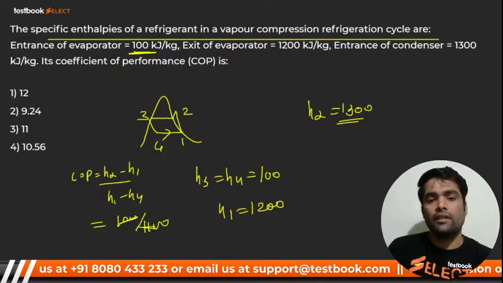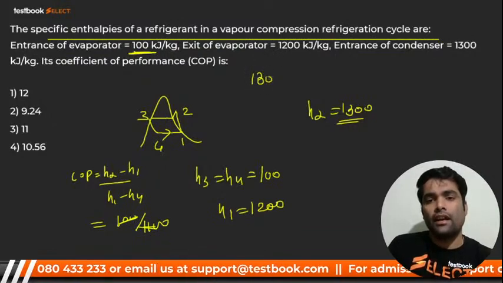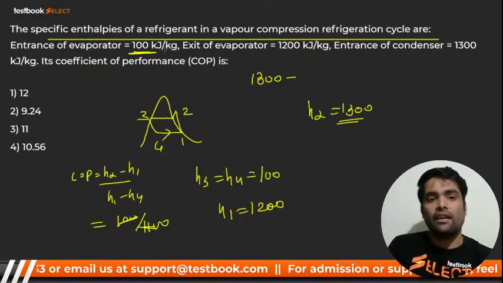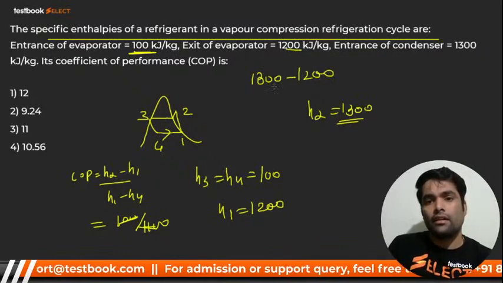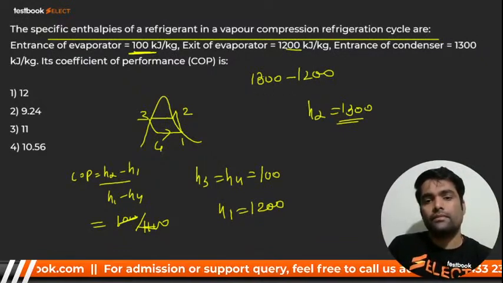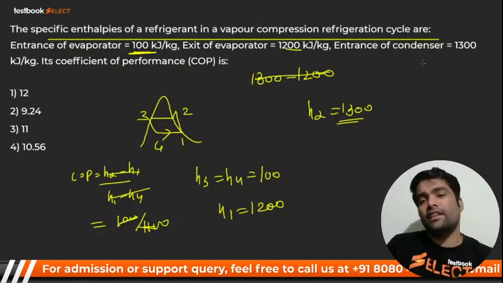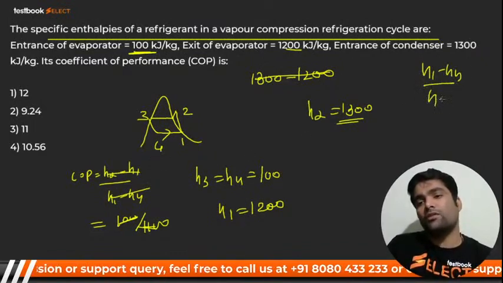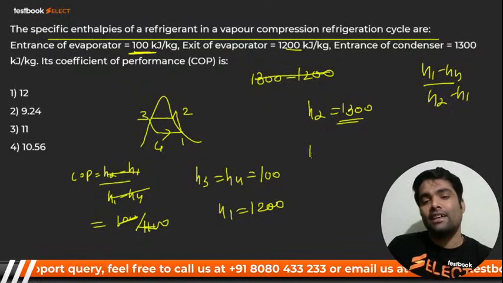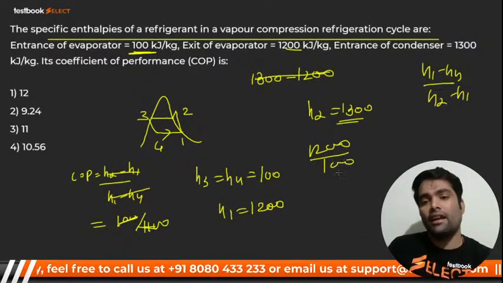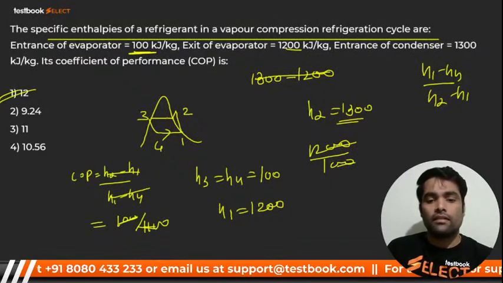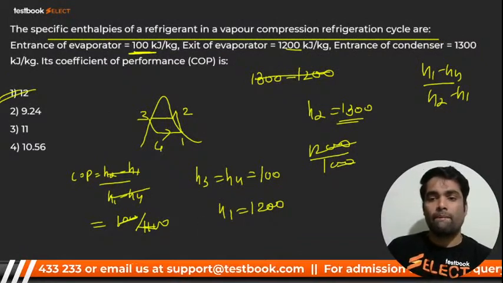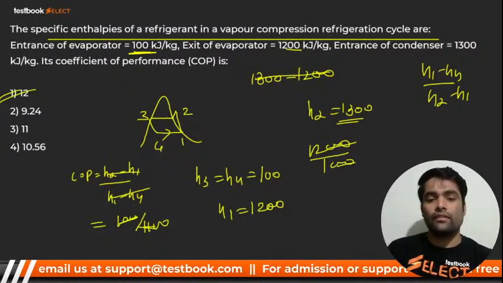We have done a mistake, my dear. H2 is 1300. H1 is 100. Sorry, exit of evaporator, that is 1200, right? Refrigeration effect, H1 minus H4 upon H2 minus H1. I am very sorry for that. That is 1200 divided by 100. Now, round it should be what, my dear? 12. Sorry. I realize.